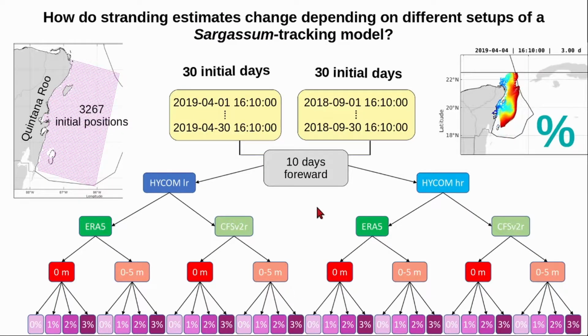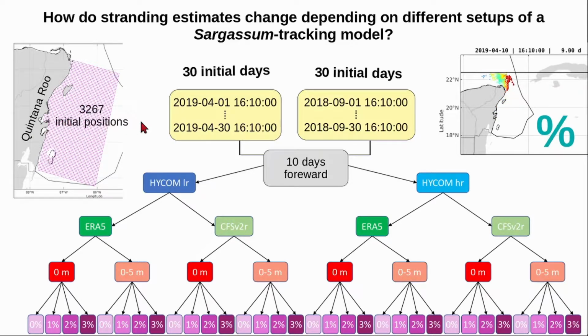This diagram shows the 32 different setups achieved through the different combinations. For example, in the last setup, the particles were moved by wind drag using 3% of the wind magnitude, by the average currents of the first 5 meters, by the winds from the CFS reanalysis, and by the currents from the high-resolution HYCOM. The virtual particles were initially located on each point of this regular mesh in the Mexican Caribbean.